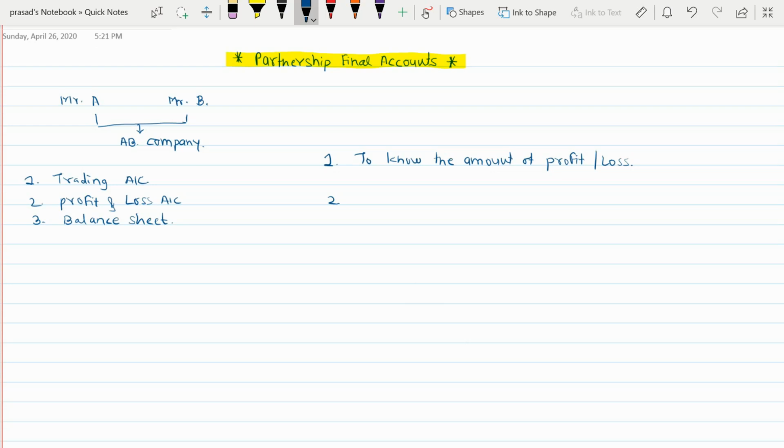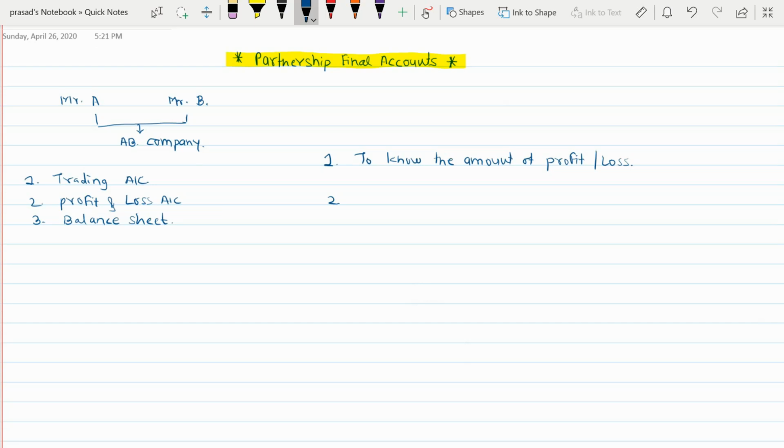By preparing final accounts, I will come to know my amount of invested capital and the drawings. In this case, you are going to know the amount each partner has invested, or the amount of drawings each partner has made during the year. In a particular partnership, you're going to know this for all the partners. Maybe there are two partners, maybe three, or maybe four. Let it be, but for all of them, you will come to know the exact amount of capital he has invested and the exact amount of drawings he has made during the year.